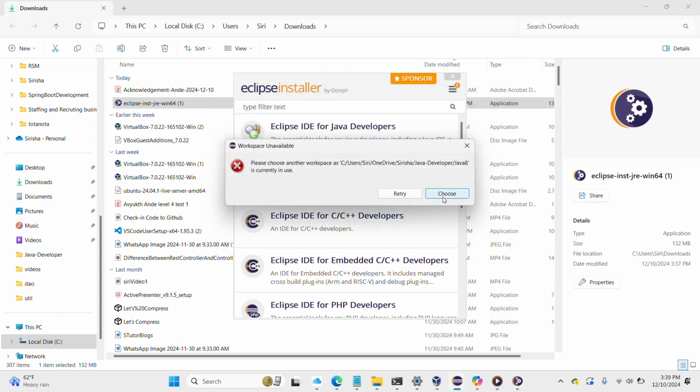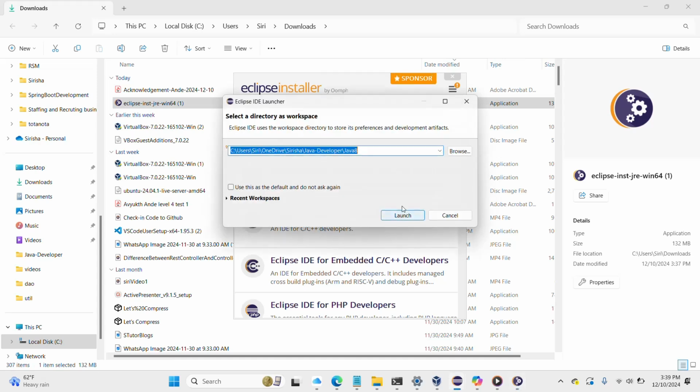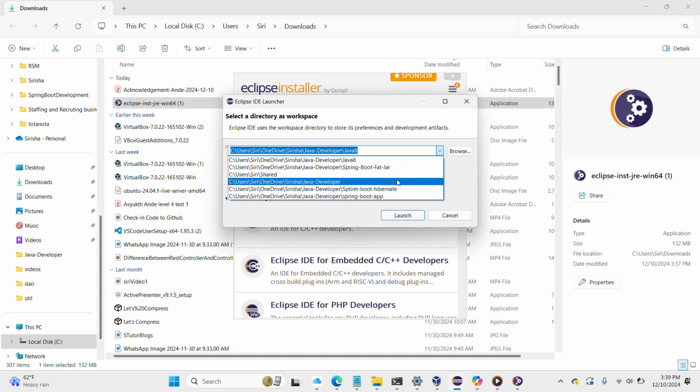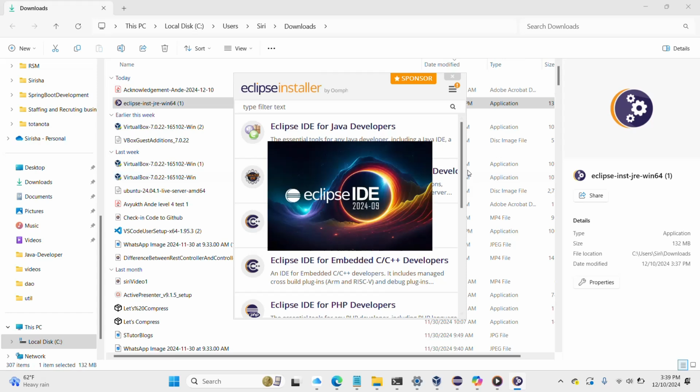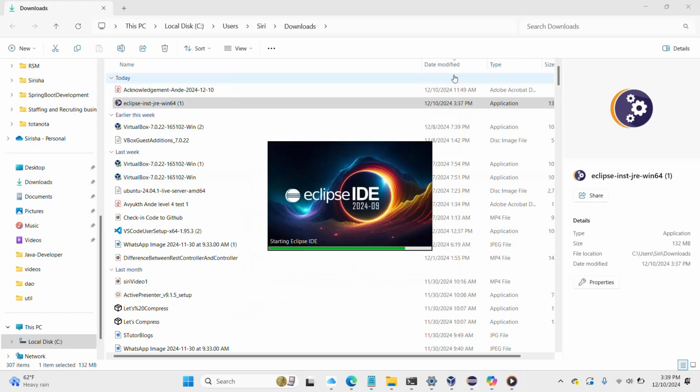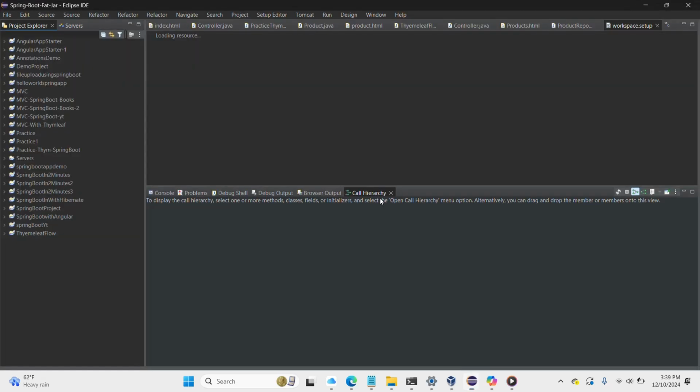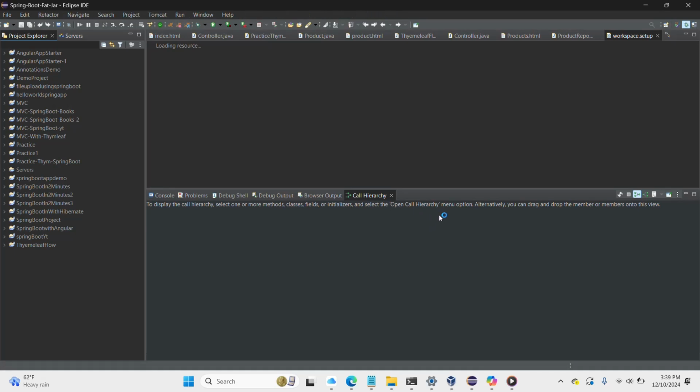Let's open this one. I'm going to close this one for now because I already have Eclipse installed. So this is the latest one, Eclipse IDE 2024. Yeah, this is pretty much it. This is how you're going to install it.